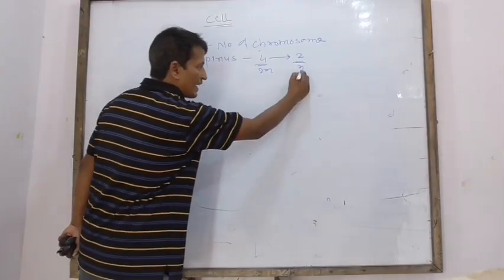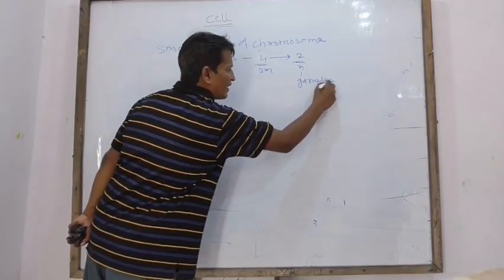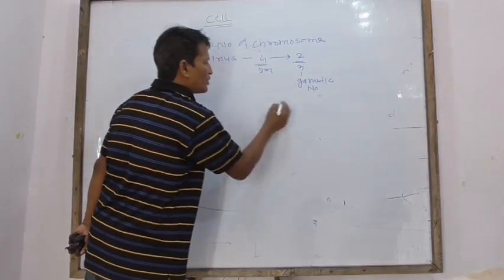Haploid number means gametic number of chromosomes.